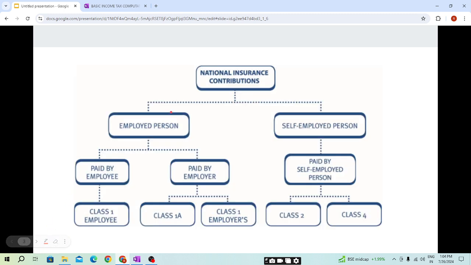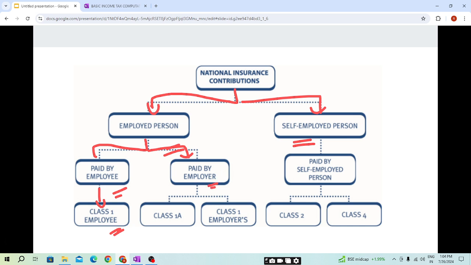Now moving forward, national insurance contribution will be payable by an employed person and a self-employed person. The NIC payable by an employed person is class 1 employee NIC, paid by the employee, and the NIC payable by the employer for his employee will be class 1A and class 1 employer's NIC.